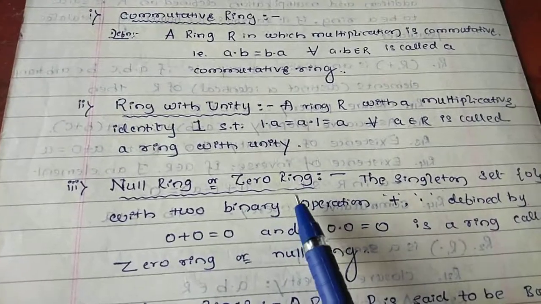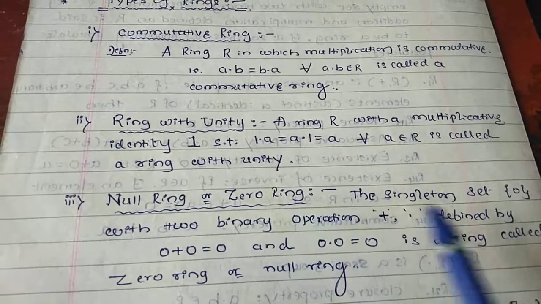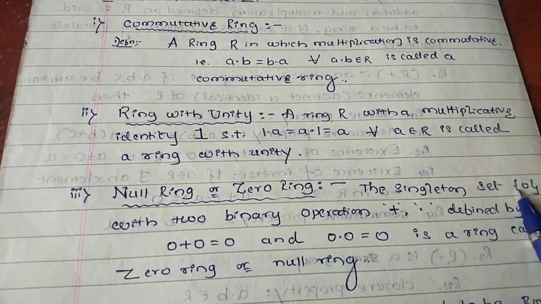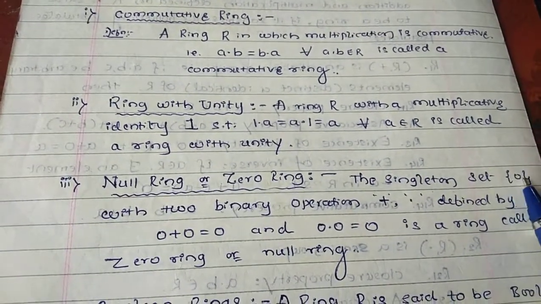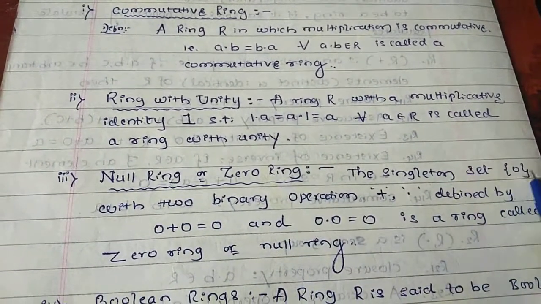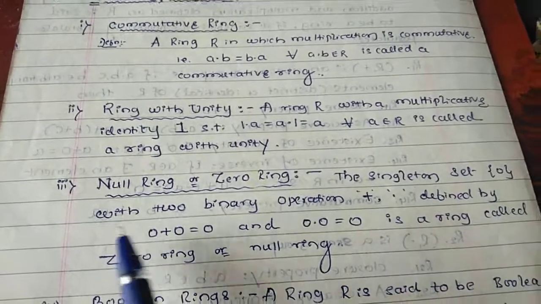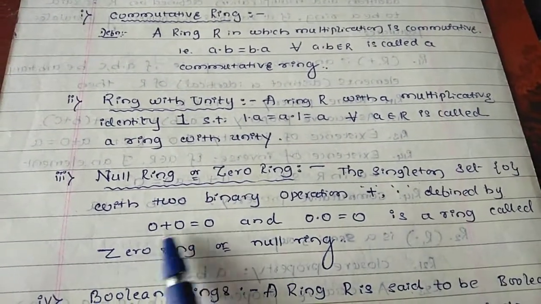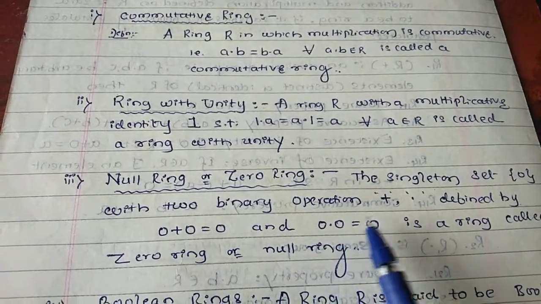Null ring or zero ring. It is a singleton set that contains the element 0. If you write an empty set instead of containing 0, it is wrong. For a null ring or zero ring, you should mention that the set contains 0, with the two binary operations addition and multiplication defined as 0 plus 0 equals 0 and 0 into 0 equals 0.